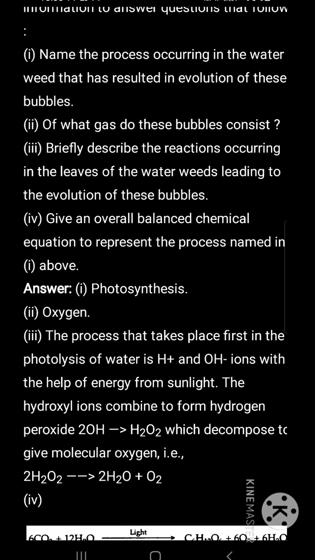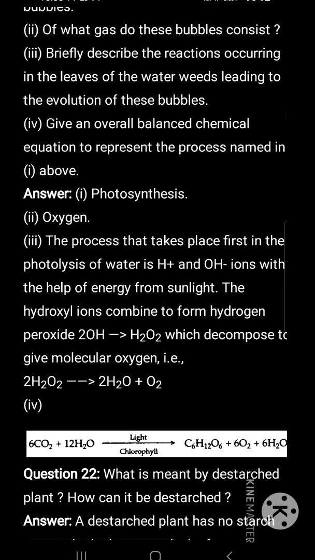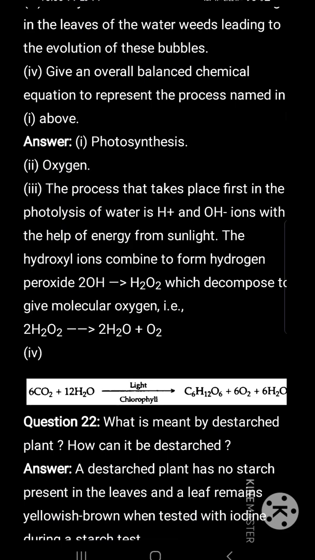Of what gas do these bubbles consist? It is oxygen. Briefly describe the reactions occurring in the leaves of the water weeds leading to the evolution of these bubbles. The process that takes place first is the photolysis of water. That is, water gets broken down into H plus and OH minus ions with the help of energy from sunlight. The hydroxyl ions combine to form hydrogen peroxide, which decomposes to give molecular oxygen.